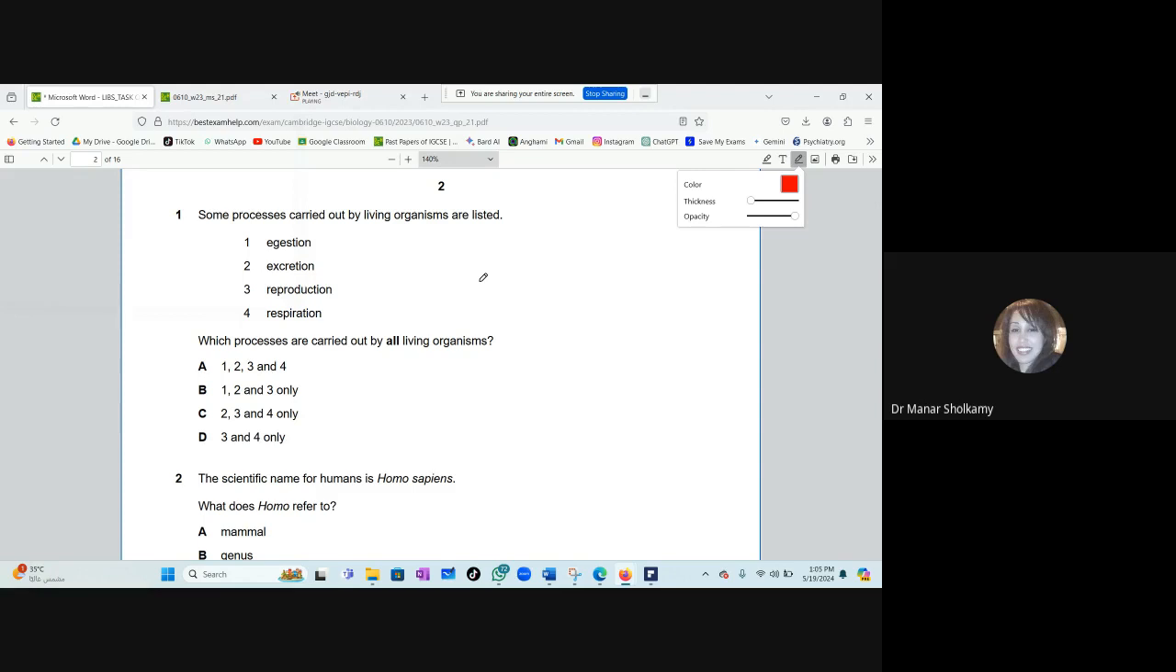Okay, what about excretion, my dear? Excretion is one of the processes, yes? So it is not D. It is what? Digestion, C. No. It is 2 and 3 and 4. So it is C.